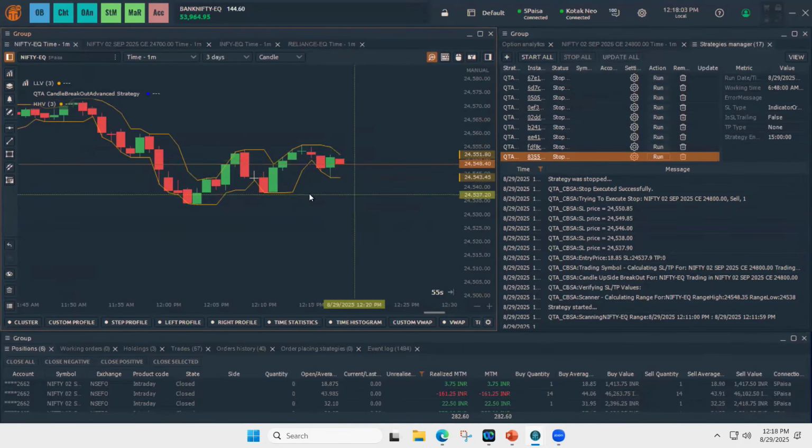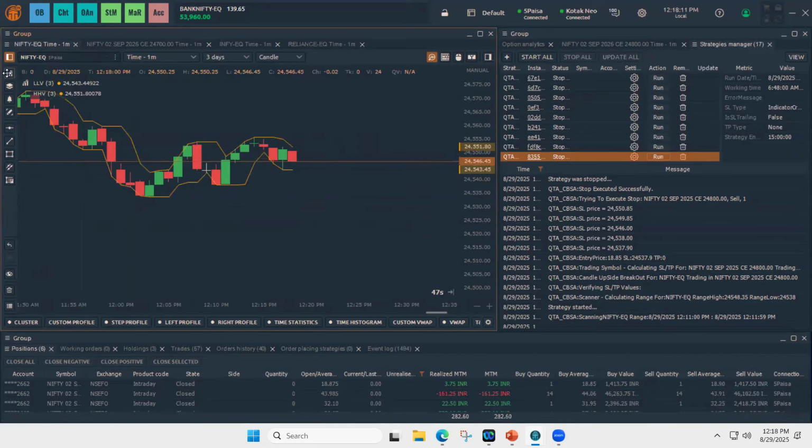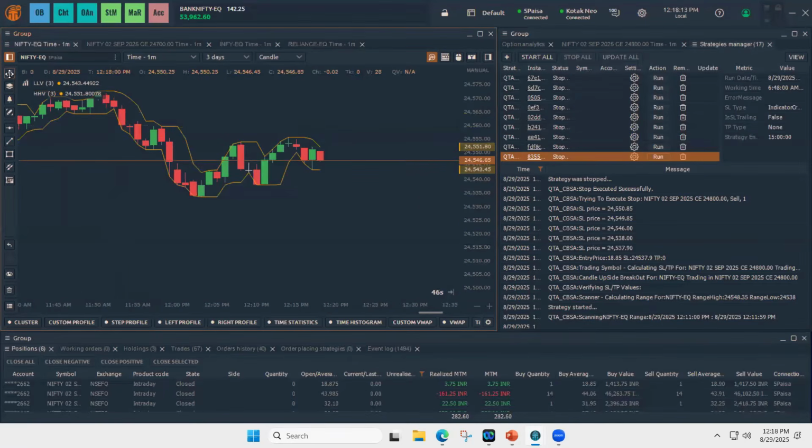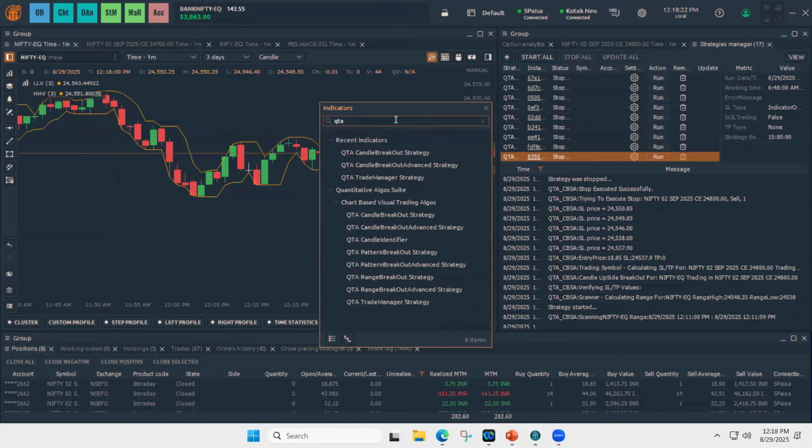So I just stopped the strategy, and let's move on to pattern breakout advanced and see how it works, because it's already past 1 hour. We'll try to see all the examples of the other strategies also.